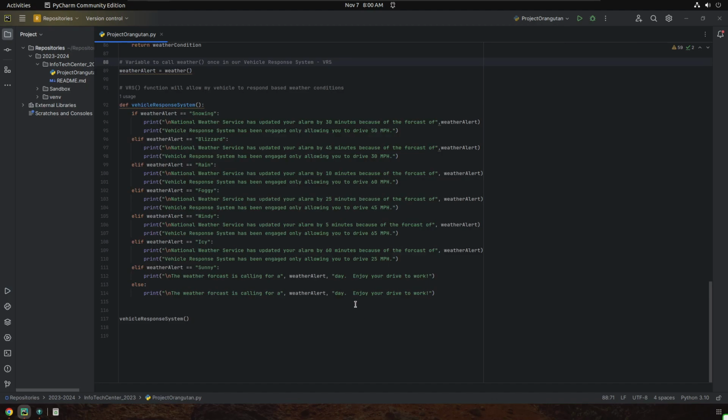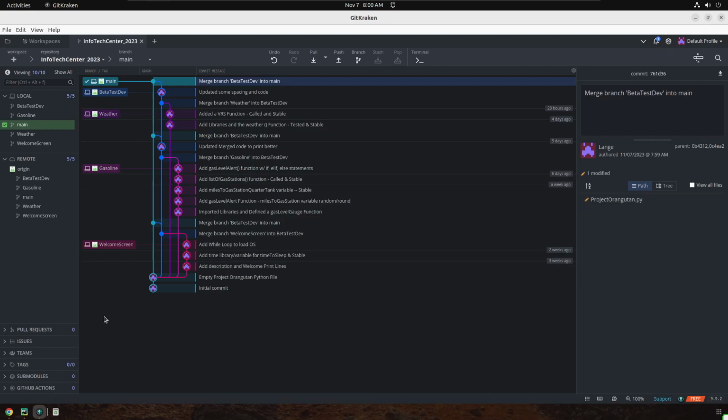All right, very cool. So that's kind of how we've been working on using GitKraken to help manage our files and our branches. I hope you've learned